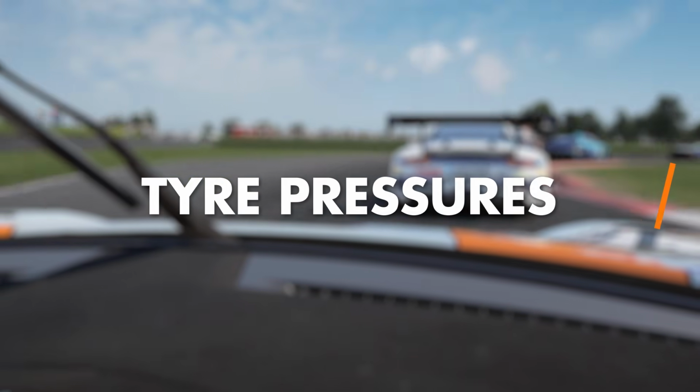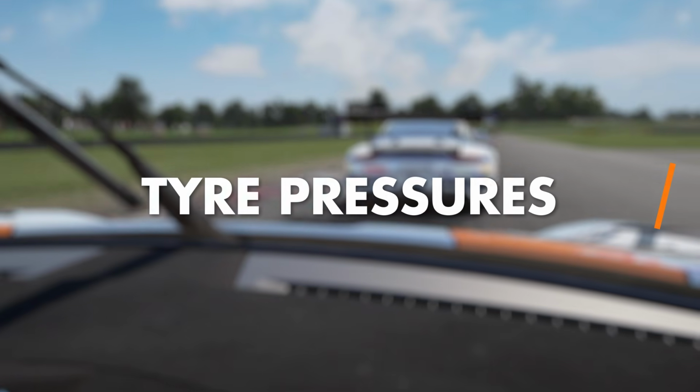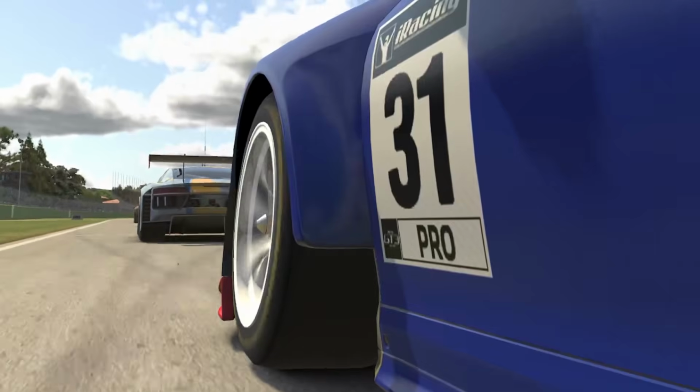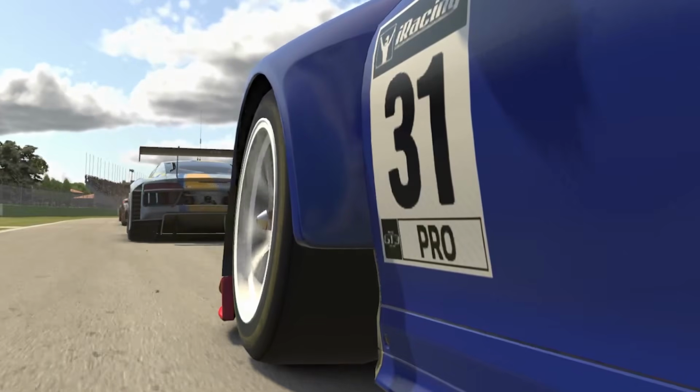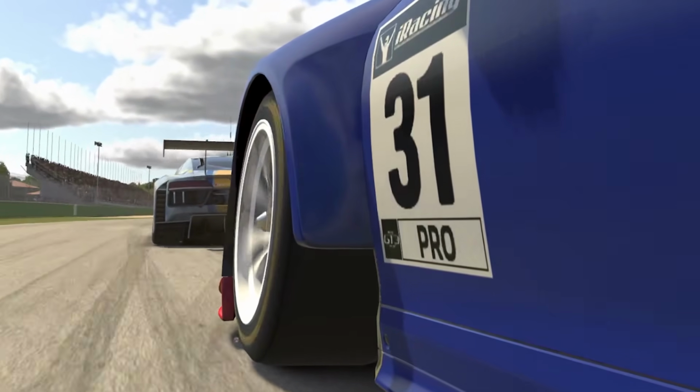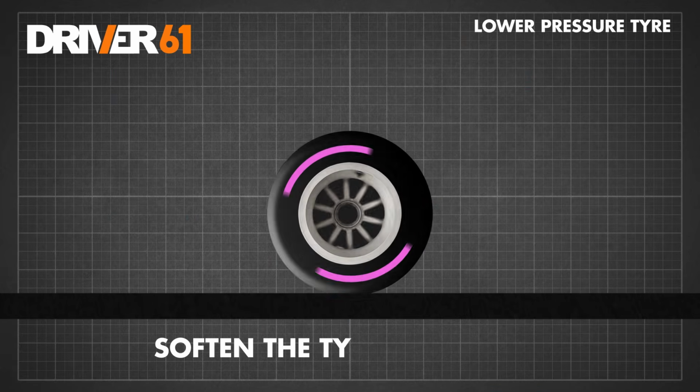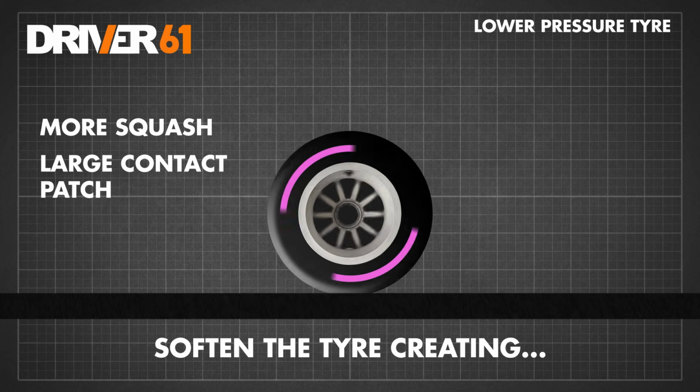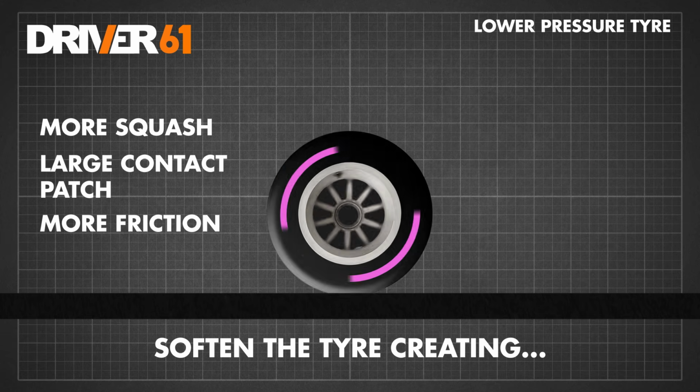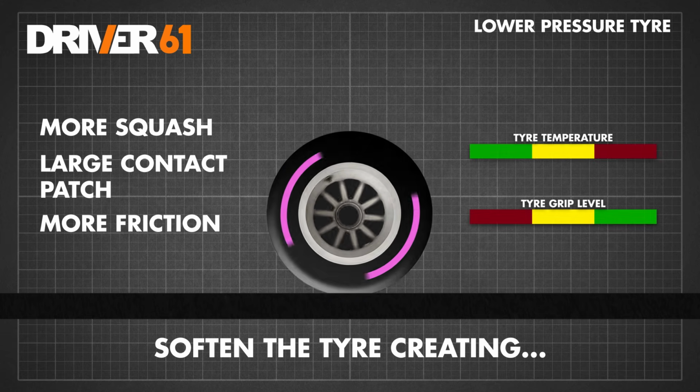Probably the most important part of vehicle setup is the tyre pressures. The air pressure within the tyres plays an important role in their grip levels and life cycle. Again, like with all our other points, the objective here is to have as much tyre in contact with the ground as possible. A tyre with little air pressure will soften the tyre, creating more squash, a larger contact patch and more friction with the road surface. This will give lots of grip, but also higher tyre temperatures.